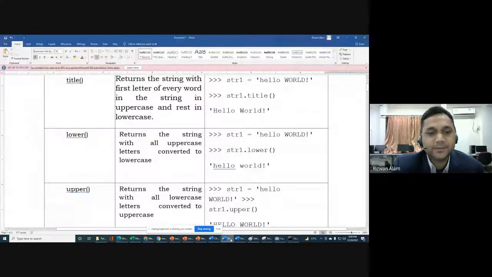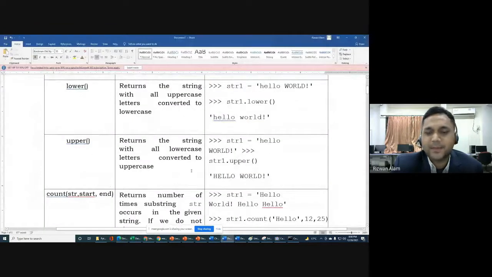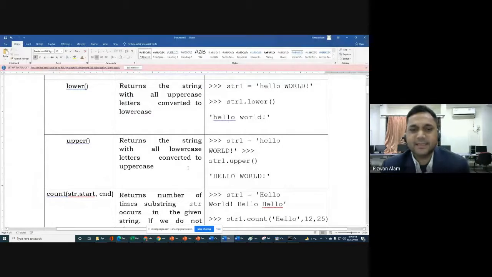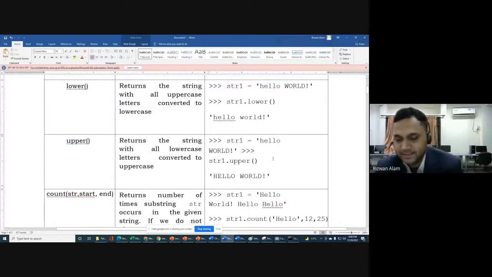Next we will go to this. So what will upper do? Now you can guess easily. There is no need to write all the code, you can guess easily.